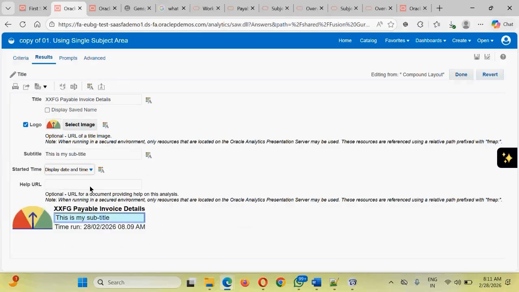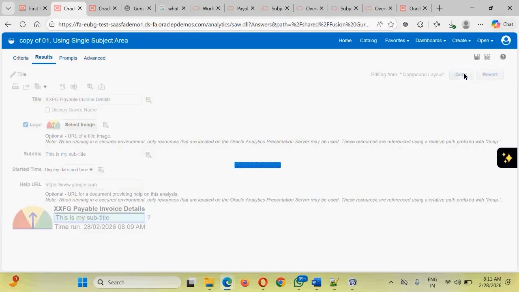Along with this, you may want to put some URL, because this analysis has some documentation or policies that will give you some navigation. So feel free, we can add the navigation for any URL. Only static URLs will work here. Once we add this, click here, you will see a question mark will be added. This question mark is a help related to this particular analysis that you are going to create. In case you want to add a link from the SharePoint company site or something, you can add that particular link here. Once you are done, click OK.